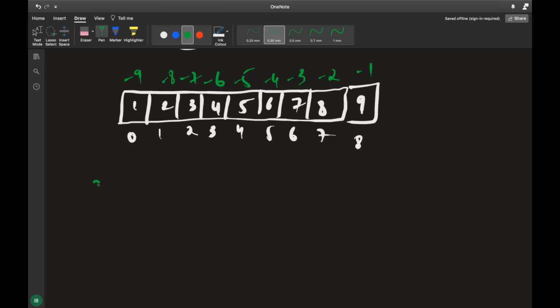Now what do you need to do? You can tell it a start index. You want to start from 3, so I'll tell it 3. I'll start from 3. I want to end it till 7, so I'll tell it less than 7.